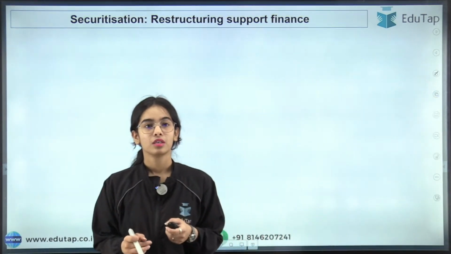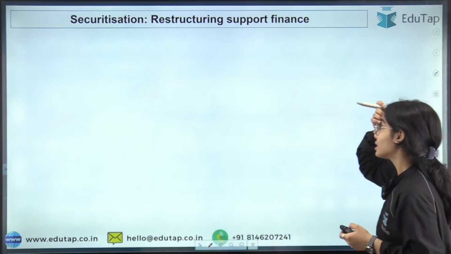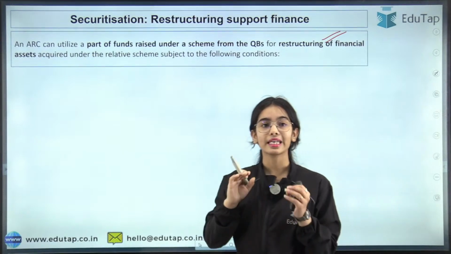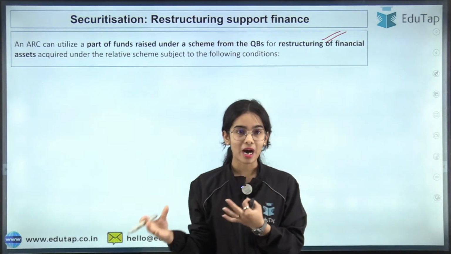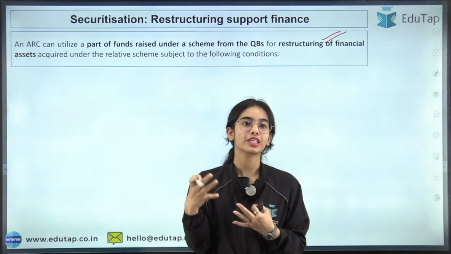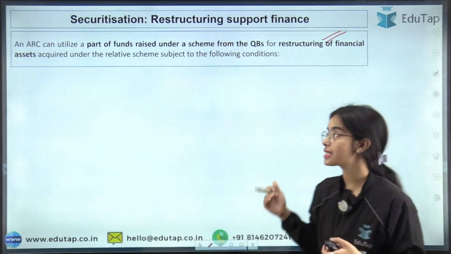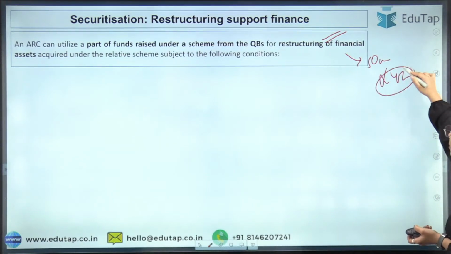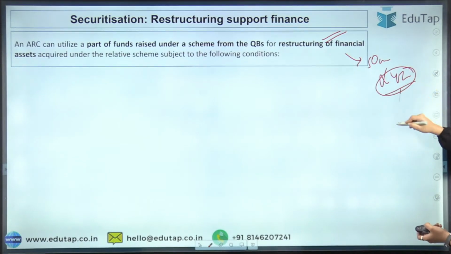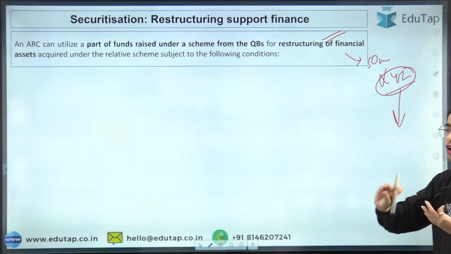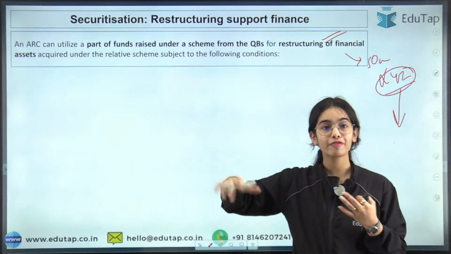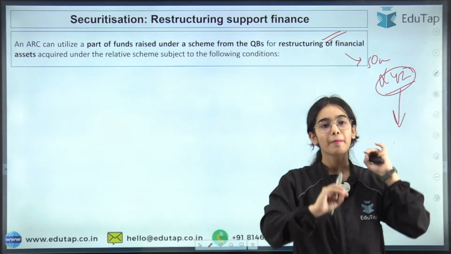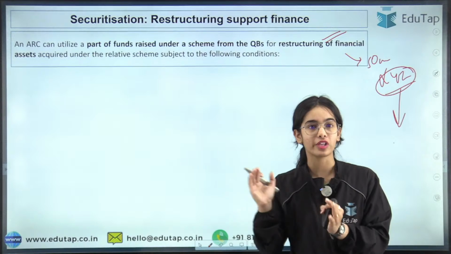Okay. So now securitization, restructuring, the support finance. Another idea is that the ARC can use part of the funds for restructuring the financial asset. Let's say 50 crores more is given to XYZ company so that XYZ can pay for its working and work more efficiently, can hire new managers and such, for better working of XYZ.